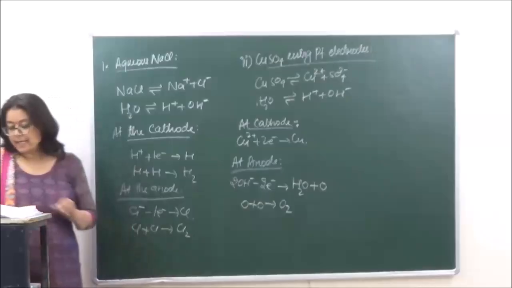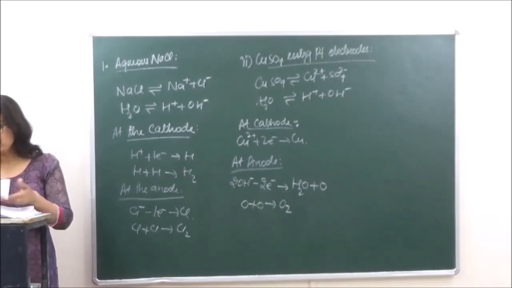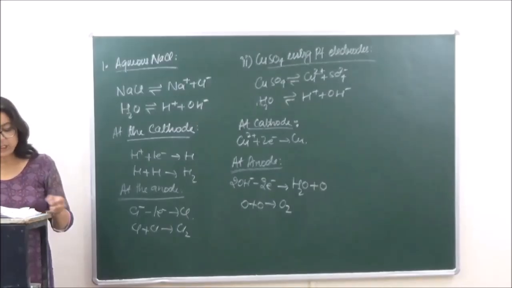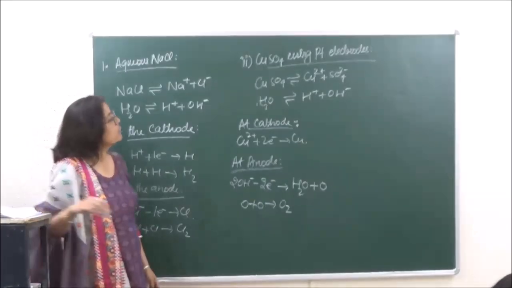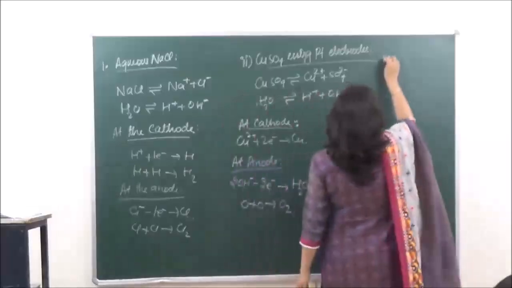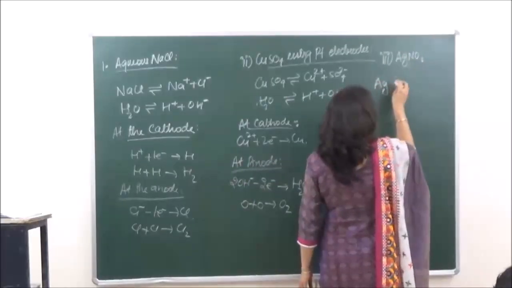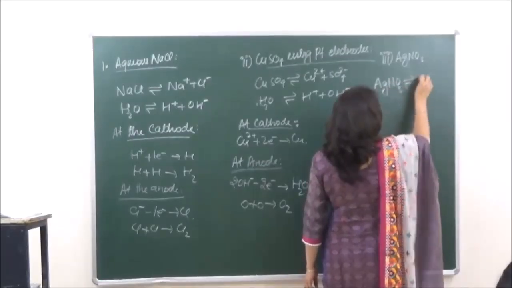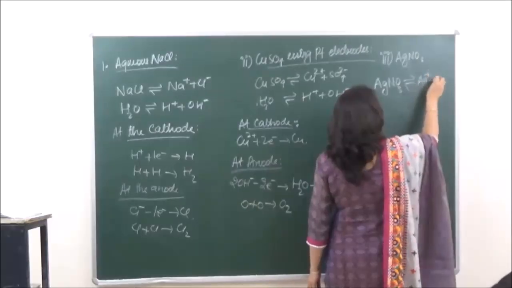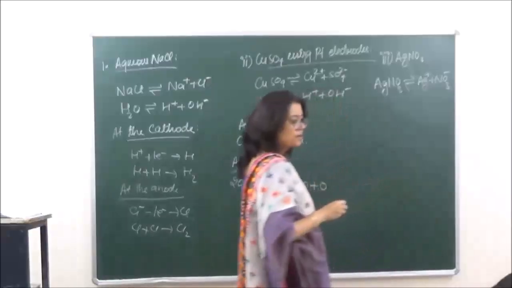Clear? Then let's take another example. The third example which we are going to take is that of an aqueous solution of AgNO3. AgNO3 dissociates into Ag positive plus NO3 negative.